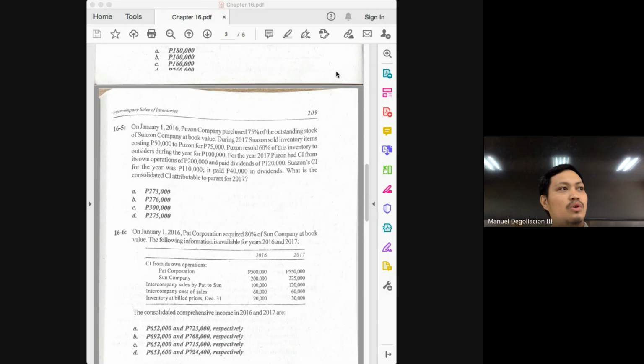But how much were sold only in this period? Only 60%. How much was not sold? 40%. So what does that mean? 40% of the total markup has not yet been earned or has not yet been realized. So that's why, as an alternative solution, class, the markup on ending can be computed by 25,000 times 40%.